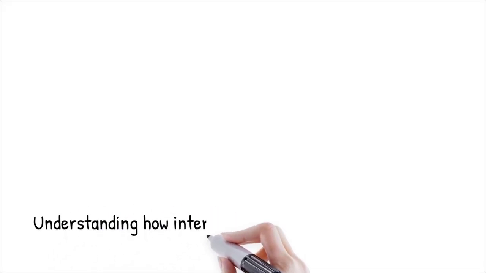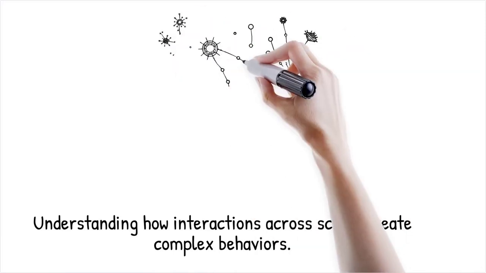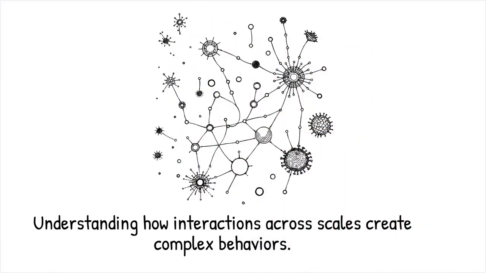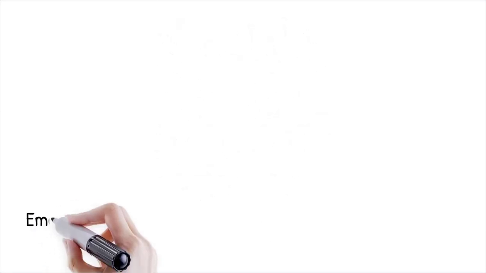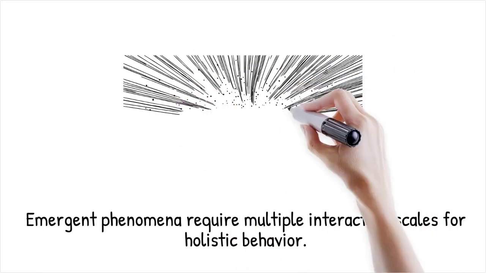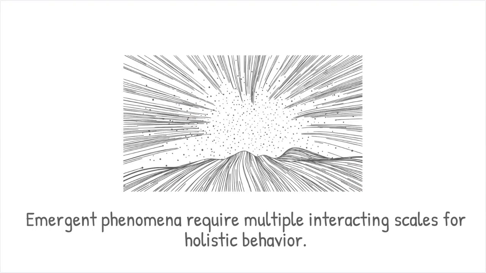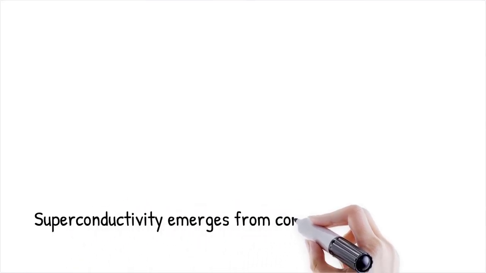The multiscale interaction paradox refers to the observation that complex emergent behaviors often arise from interactions that span vastly different length and timescales, from the quantum realm of particles to the macroscopic world of materials and organisms. These emergent phenomena cannot be easily reduced to or predicted by examining any single scale in isolation. Traditional reductionist approaches often fail to capture the holistic behavior of such systems because crucial patterns, feedbacks, or constraints only emerge when multiple scales interact non-linearly.